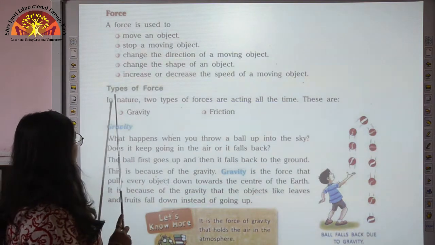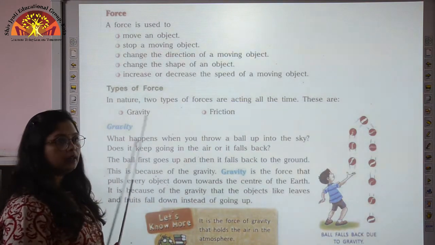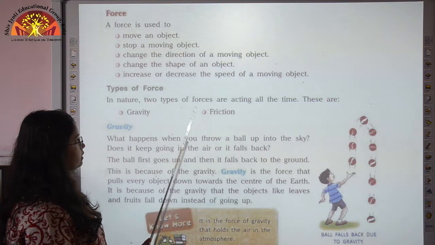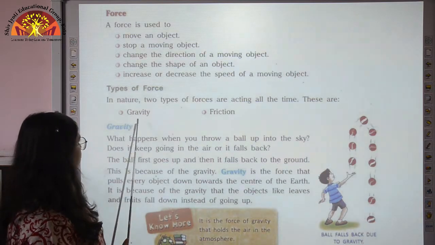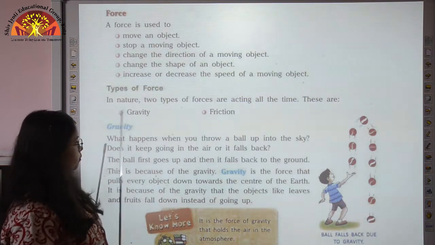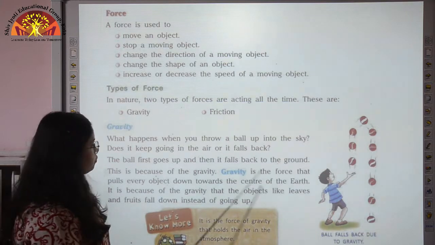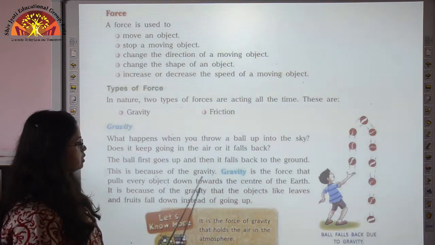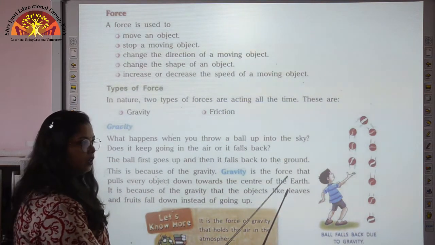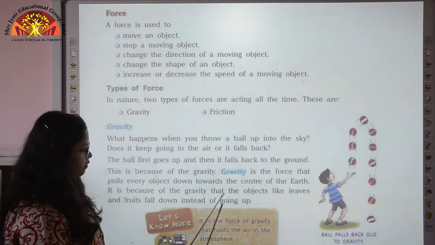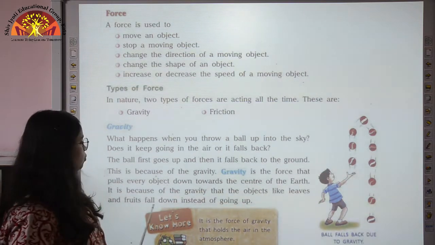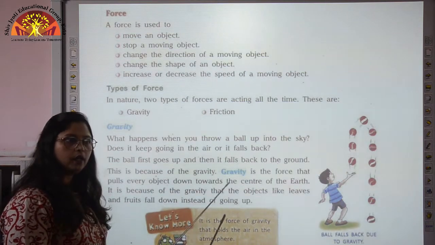Now we come to types of force. So children, there are two types of force which are acting all the time in nature. These are gravity and friction. So here, gravity is the force that pulls every object down towards the center of the earth. It is because of the gravity that objects like leaves and fruits fall down instead of going up.